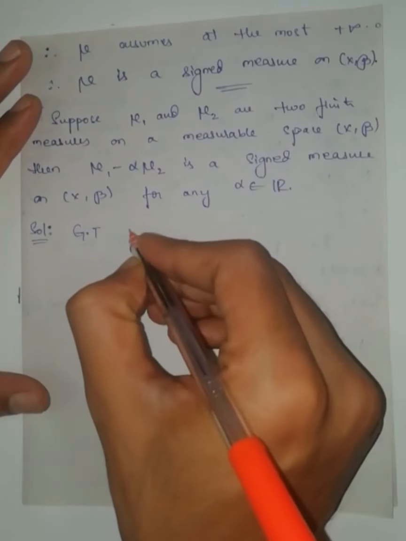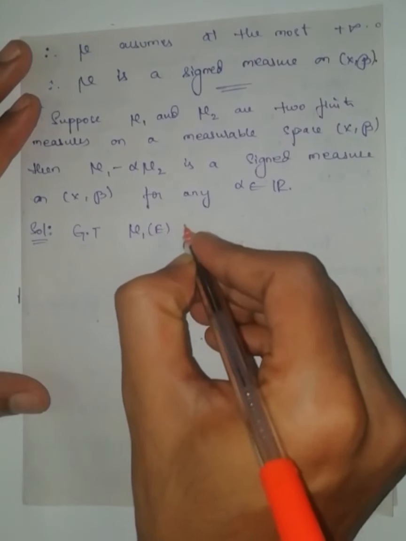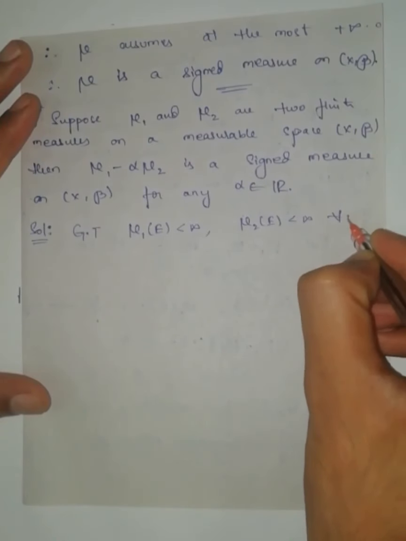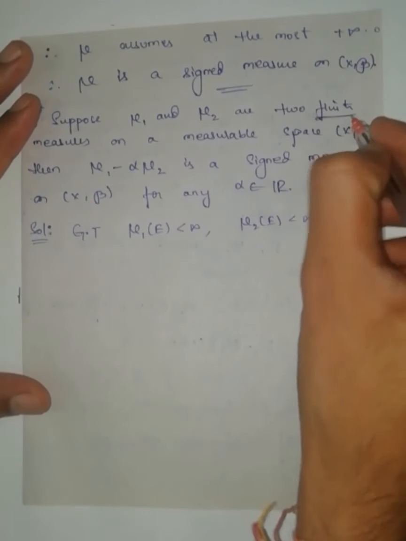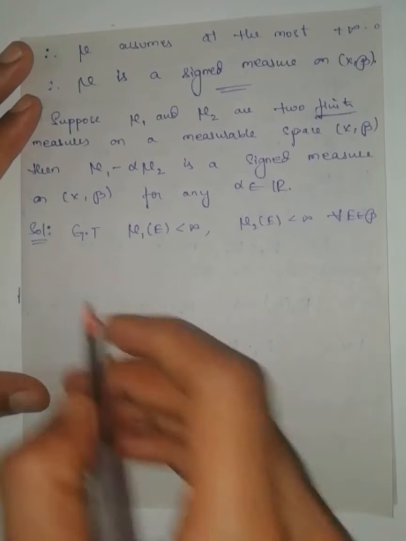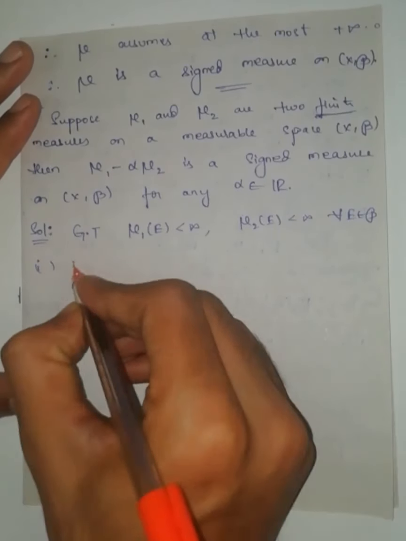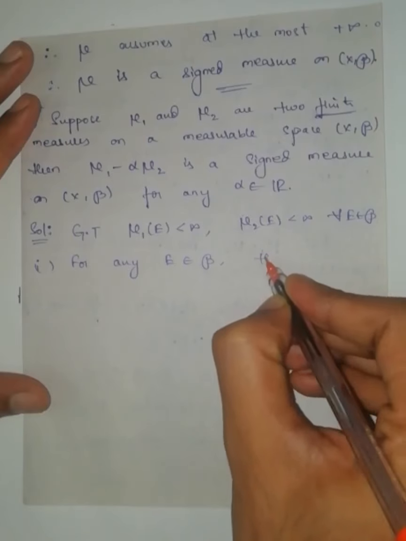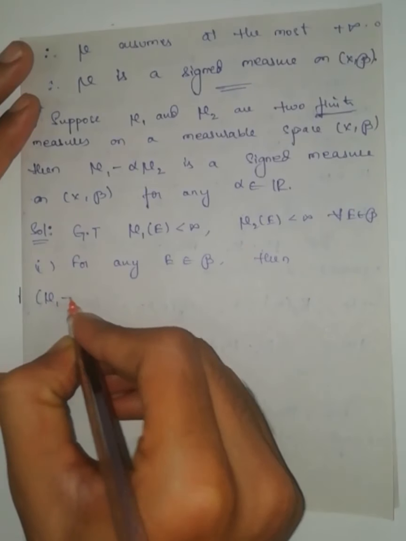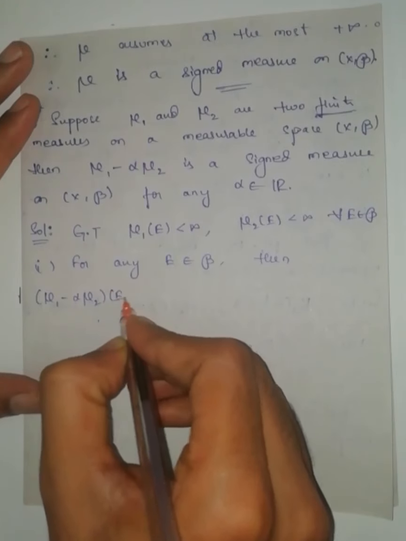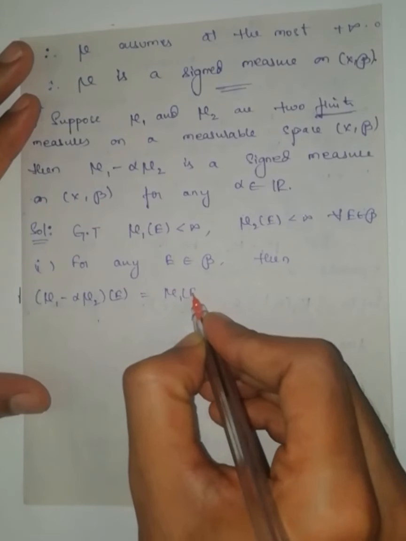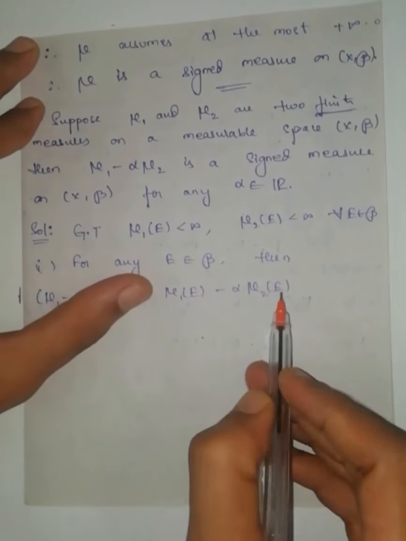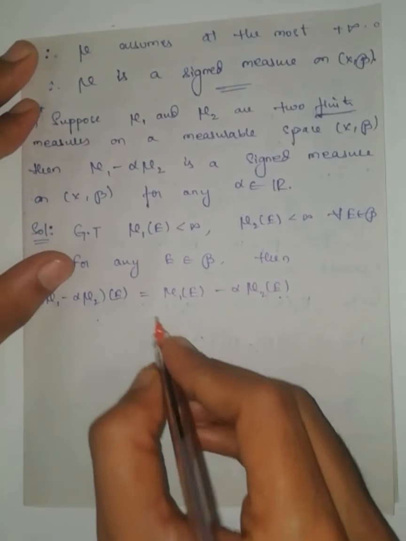Given that mu1 of E is finite, mu2 of E is also finite for all E belongs to script B, because both are finite. Now first one, for any E belongs to script B, then mu1 minus alpha mu2 of E can be written as mu1 of E minus alpha mu2 of E. This one is finite, this one is finite, therefore their difference is also finite.